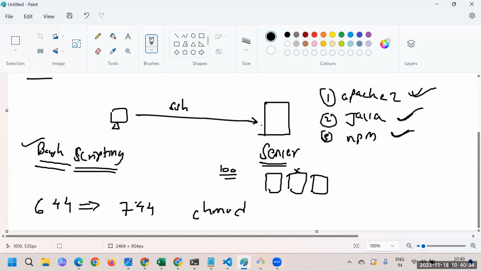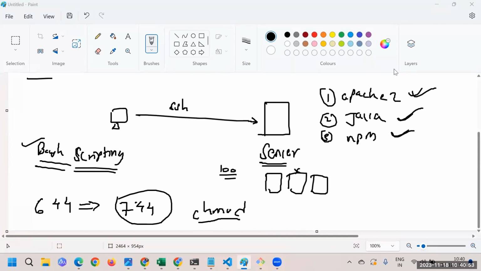There is one alternative, but let's go with the basics of how we can change the permission. For the next script, I'll tell you the alternative. So this is the permission we would like to have, and chmod is the command. Let's go ahead and do it.